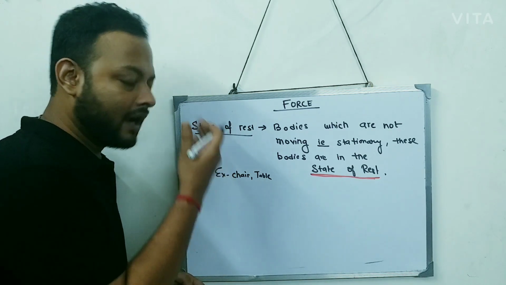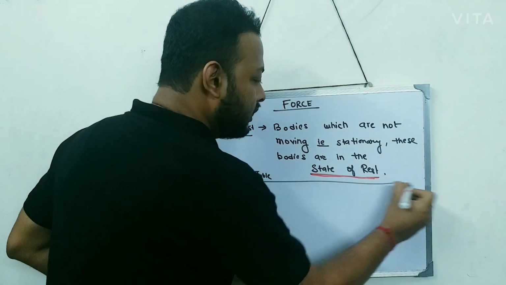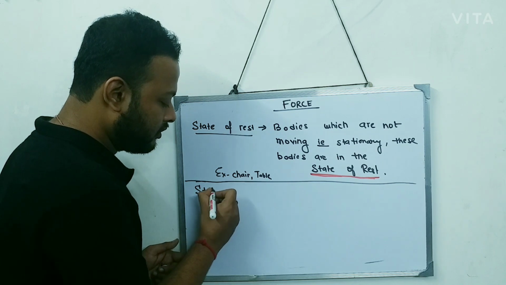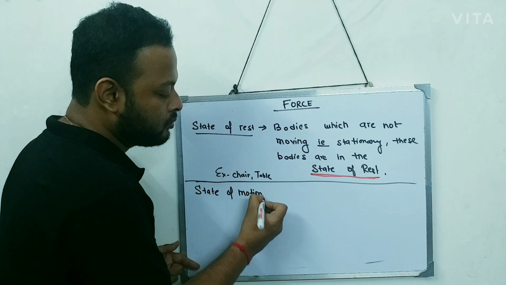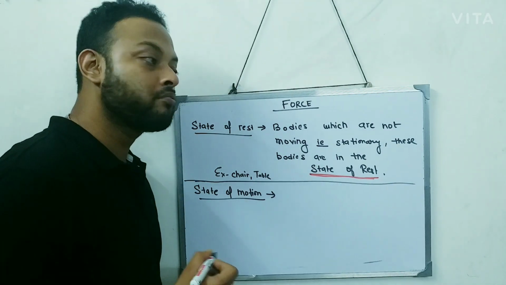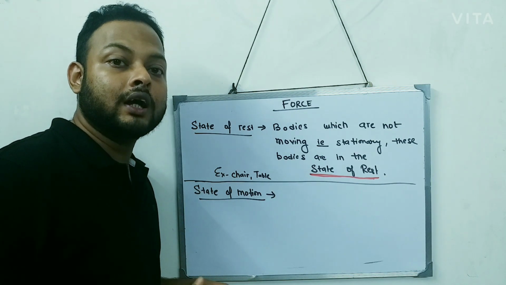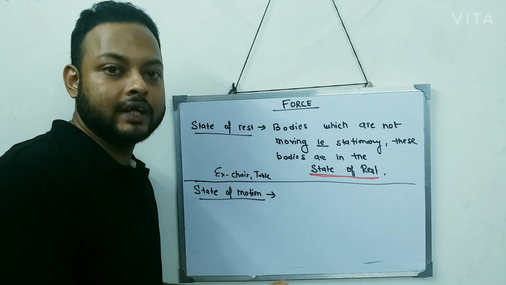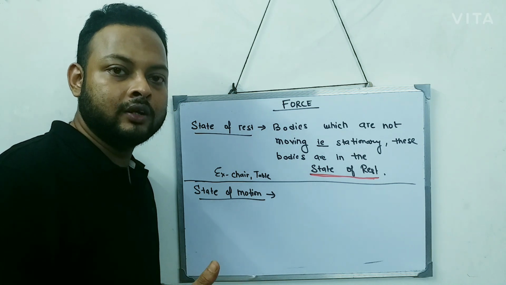Now once we have understood the state of rest, let's understand the next term, state of motion. Now what can I say about the state of motion? If you look at the things on the road or the street just beside your house, what can you see?